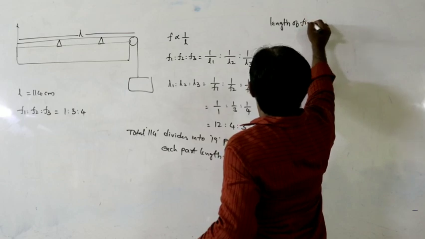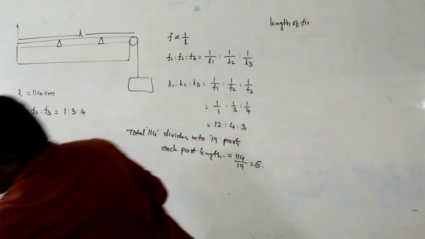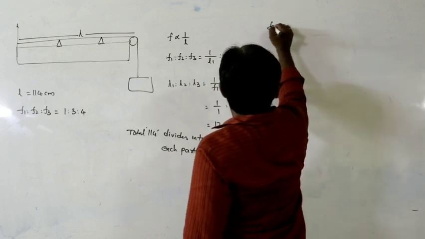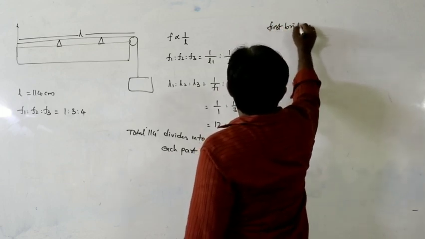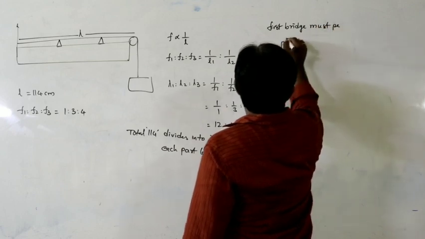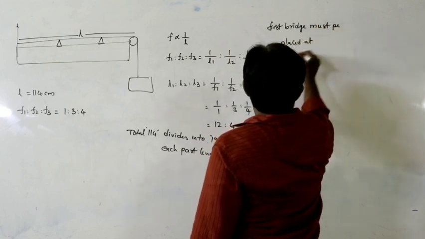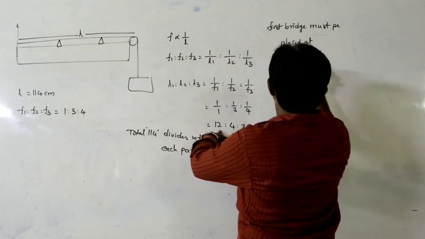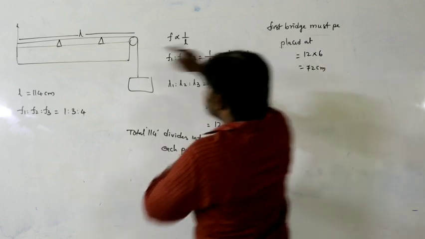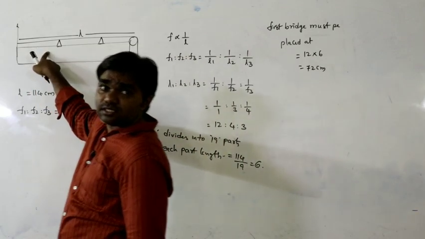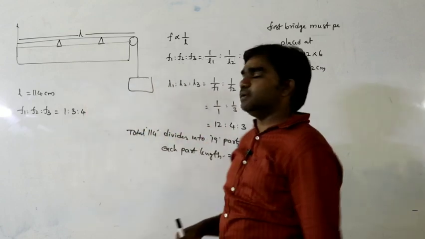The first bridge must be placed at, so first 12, 12 into 6, how much? 72 centimeters. From the first end, the first bridge must be placed at a distance of 72 centimeters.